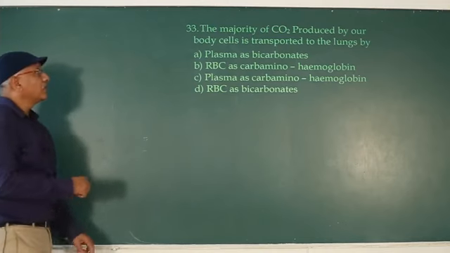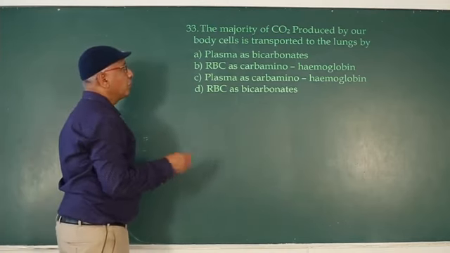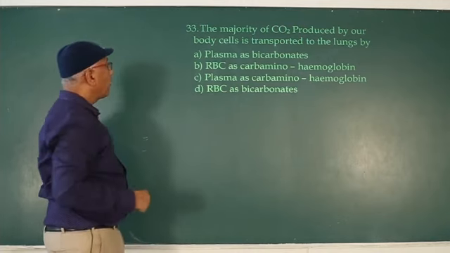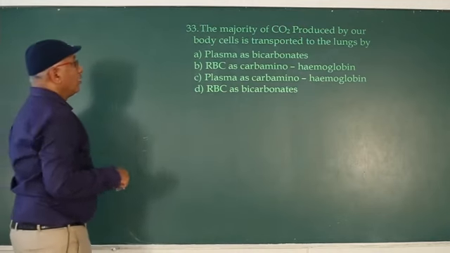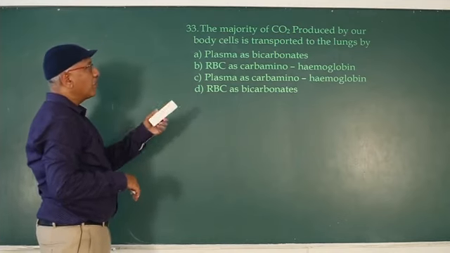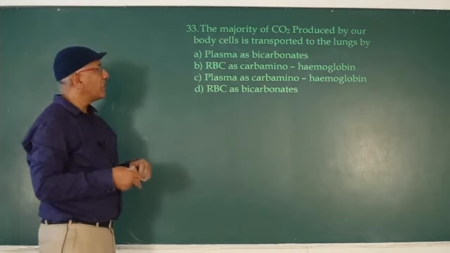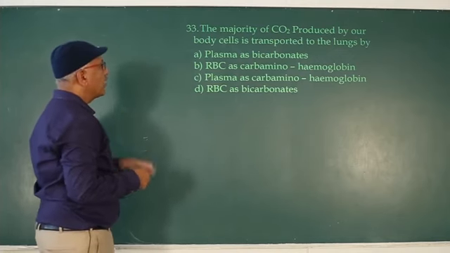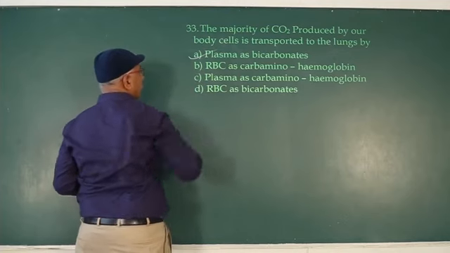The next question is, the majority of CO2 produced by our body cells is transported to the lungs by plasma as bicarbonate. Correct.